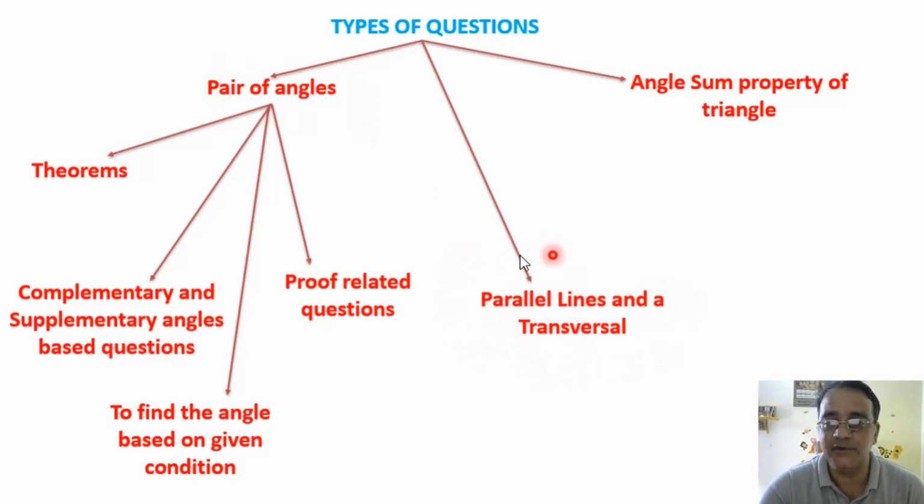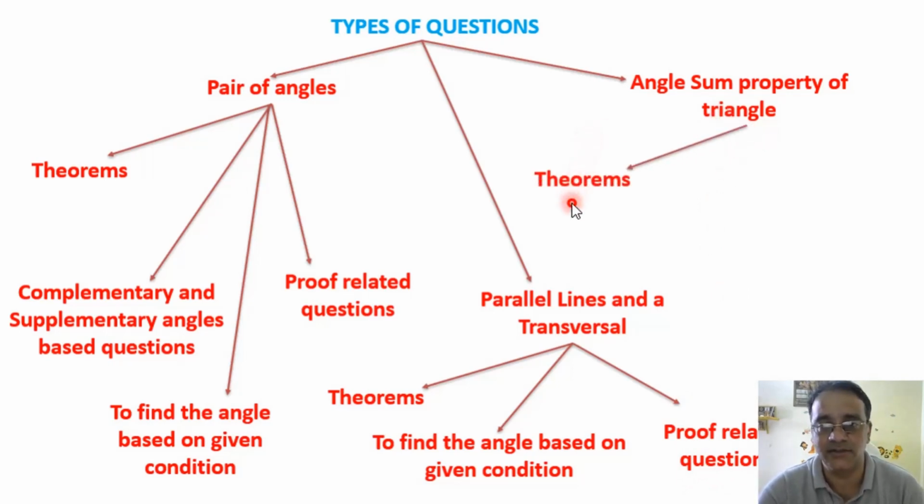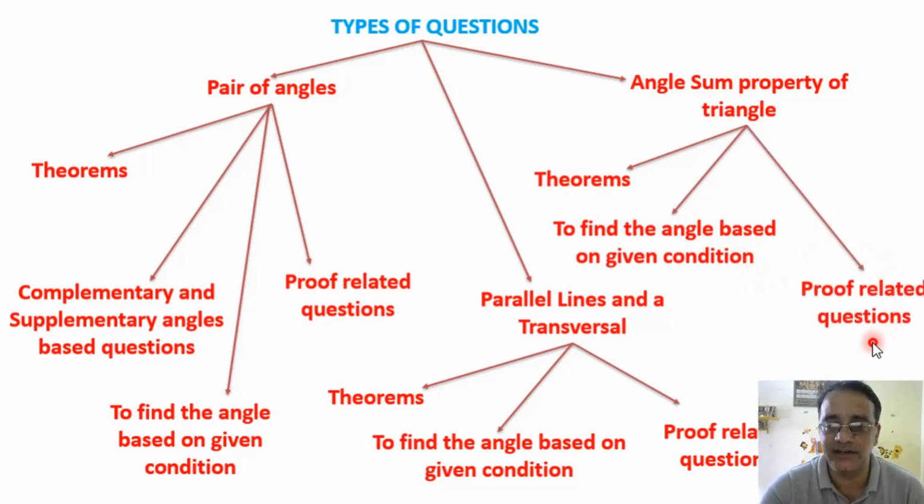And the second type of question is parallel lines and a transversal line. The first one is theorems, and the second one is to find the angle based on given condition, and the third one is proof related questions. In angle sum property of triangle also, one is theorem, second is to find the angles based on the given condition, and the third one is proof related question. So these are the different types of questions in lines and angles.